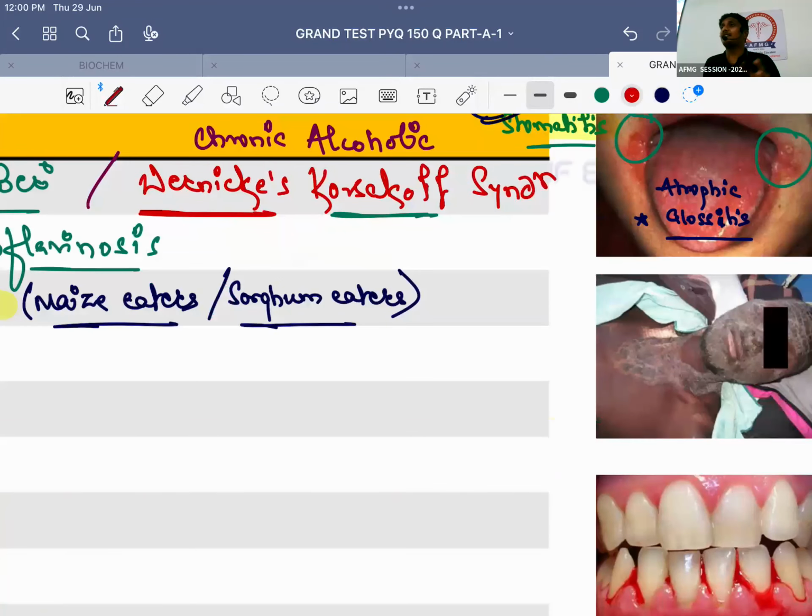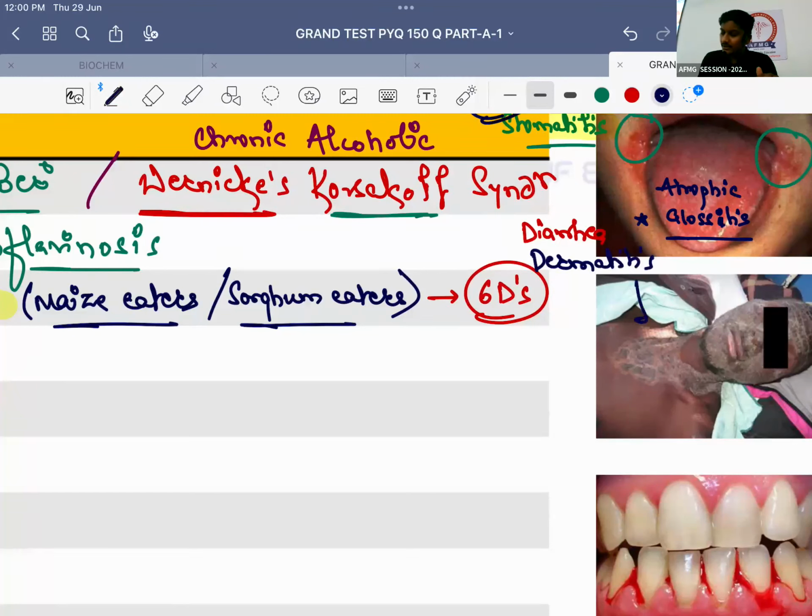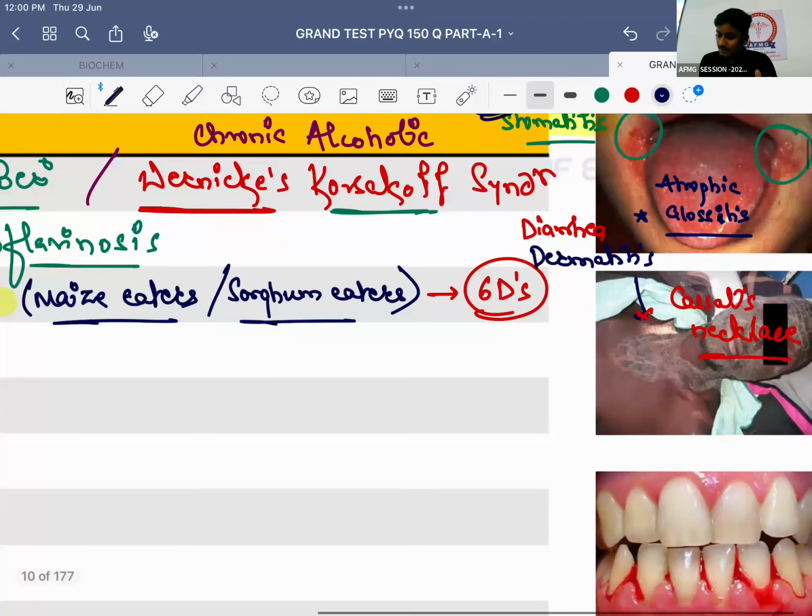And pellagra is characterized by how many D's? First 3D, then 4D, then 5D, now finally 6Ds. The first D is nothing else but diarrhea in the patient. Second D is dermatitis, and the classical dermatitis seen in this patient is known as which necklace? Casal's necklace, say it either way, okay. Third D is nothing else but dementia, that is loss of memory. Fourth D is nothing but death.